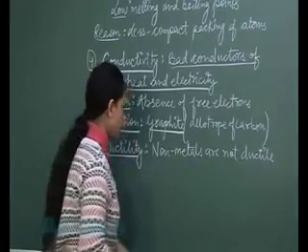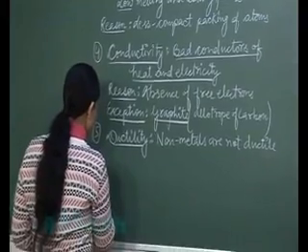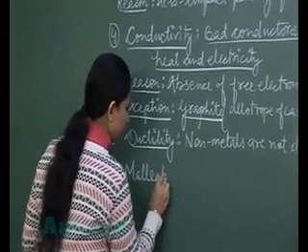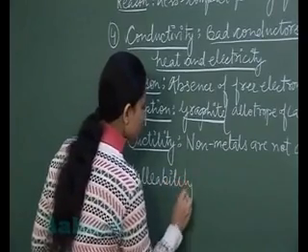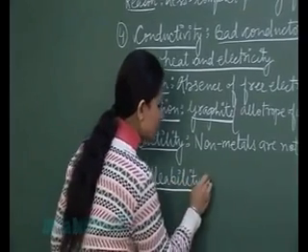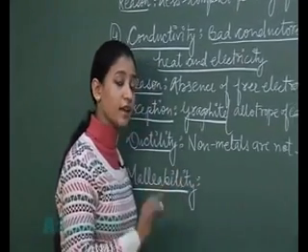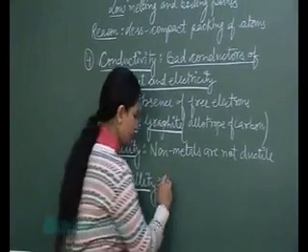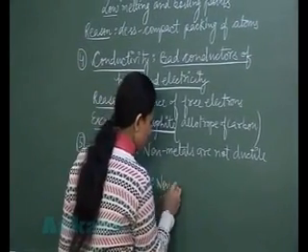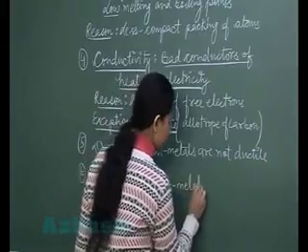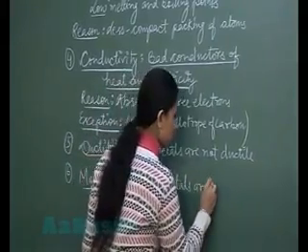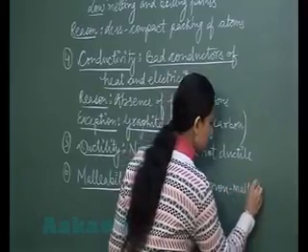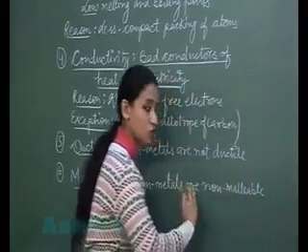Now next about malleability. Are they malleable or not? Malleability is also a property possessed by metals only. So we can say non-metals are non-malleable. That means they cannot be beaten into thin sheets.